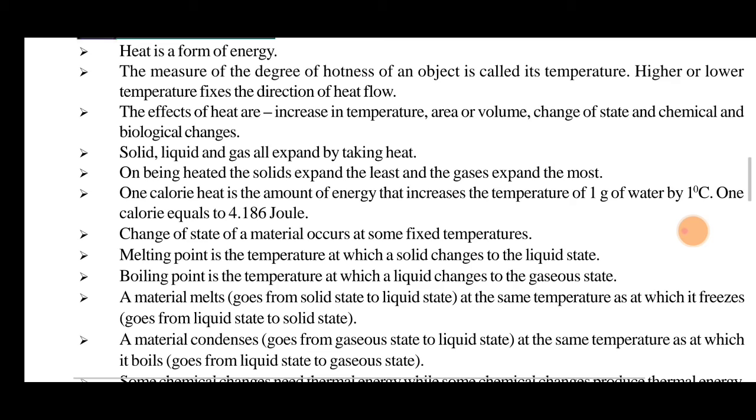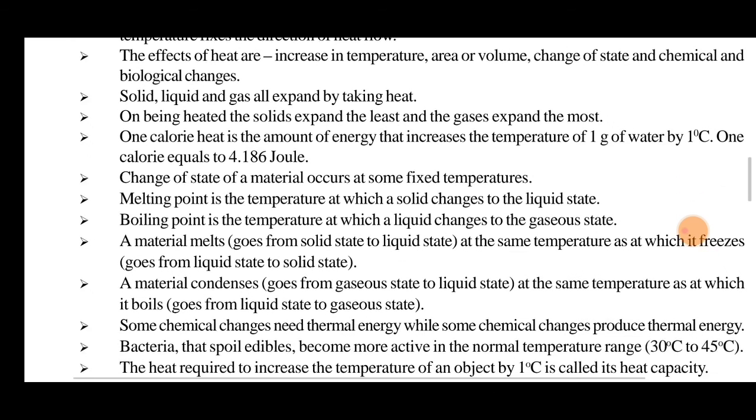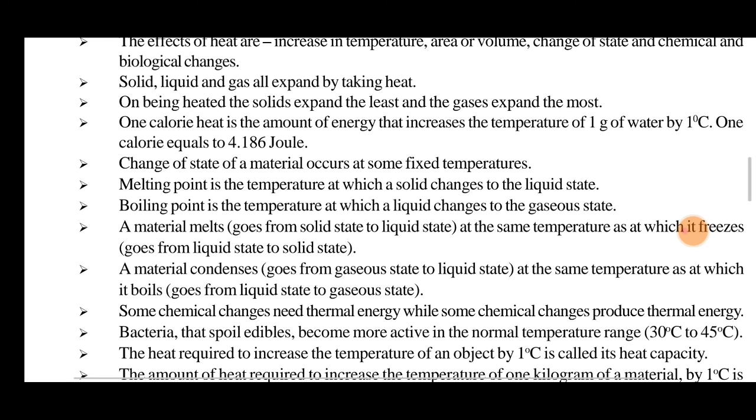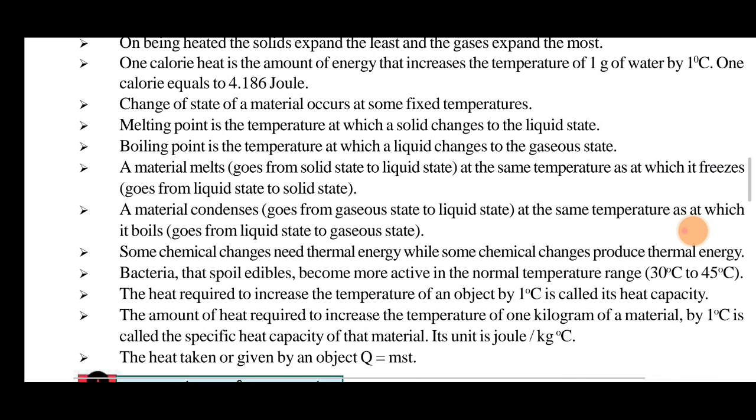One calorie is the amount of heat energy needed to increase the temperature of 1 gram of water by 1 degree Celsius. 1 calorie equals 4.186 joules. The change of state of materials occurs at some fixed temperature. Melting point is the temperature at which a solid changes into a liquid state. Boiling point is the temperature at which a liquid changes to the gaseous state. A material goes from the solid state to the liquid state at the same temperature at which it freezes, going from the liquid state back to the solid state.